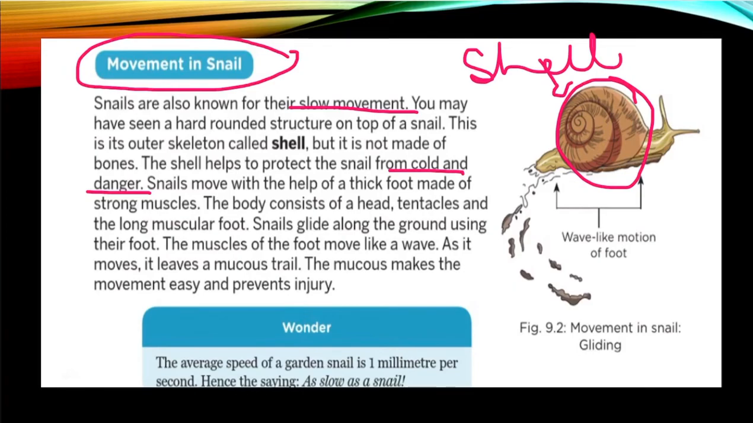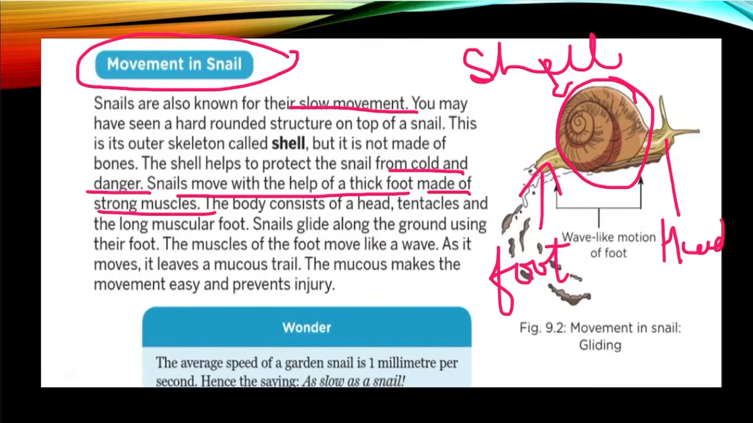Now the snail moves with the help of a thick foot made up of strong muscles. This is the foot, and it is made up of strong muscles. If we talk about the snail's body, this is the head, these are the tentacles, and the back one is the foot. The snails glide around the ground using the foot, and the muscles of the foot move like a wave, and as it moves, you can see this wave-like motion.